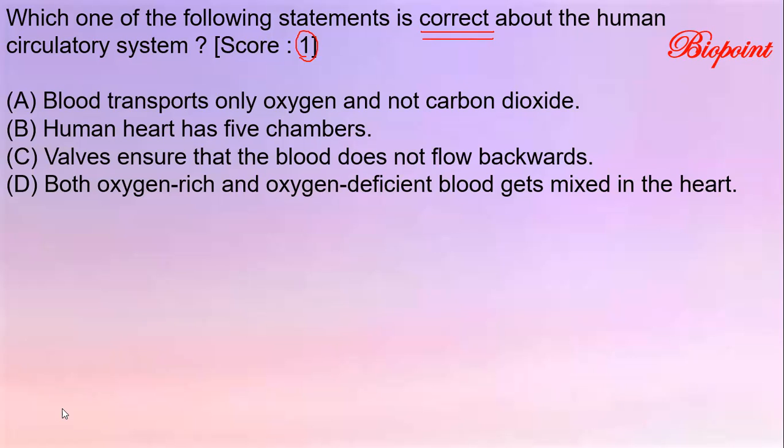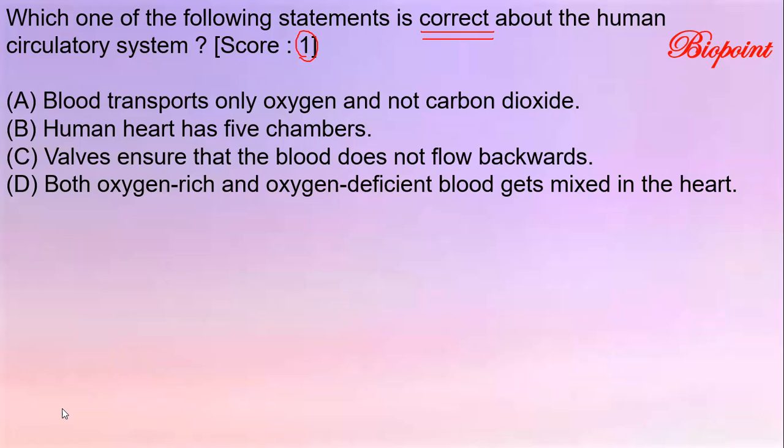Human heart has 5 chambers. Valves ensure that blood does not flow backwards. Both oxygen rich and oxygen deficient blood get mixed in the human heart. Yes, I'll explain the correct answer for this question to you.